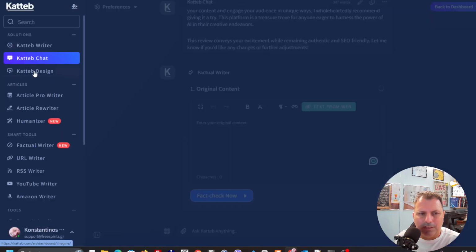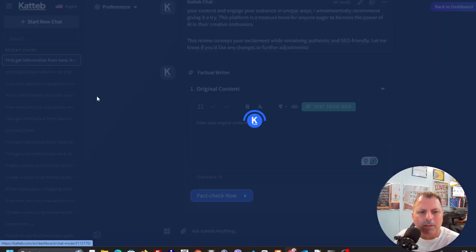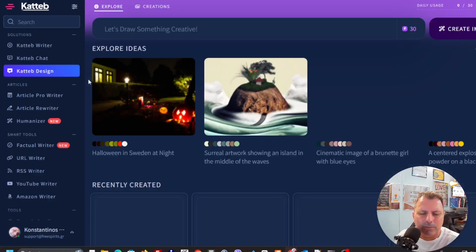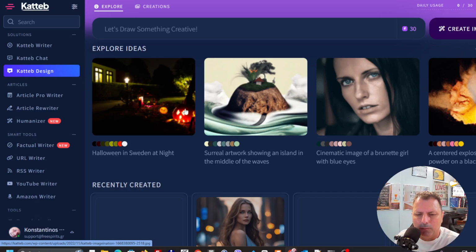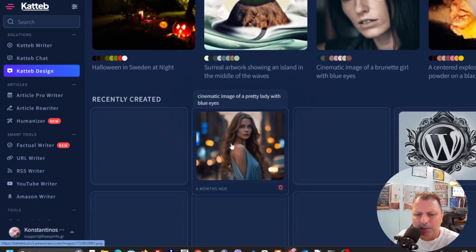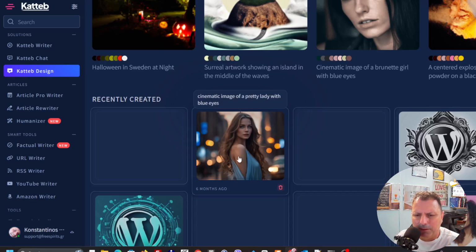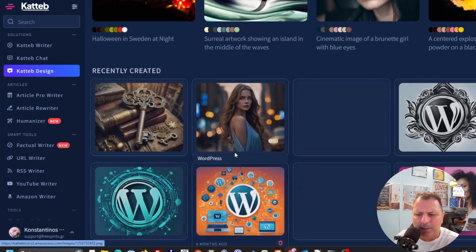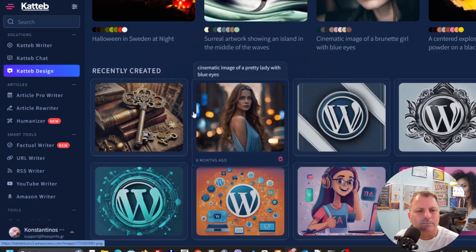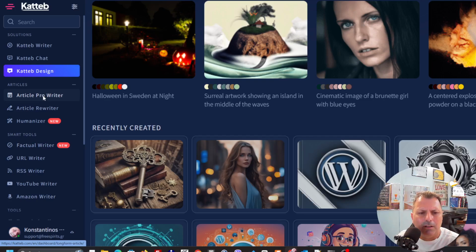It works like ChatGPT, and it's really interesting how focused and concise it can become. You have the Katteb design, where you can create any kind of picture with a simple prompt. You see that I created this one, a cinematic image of a pretty lady with blue eyes, and it created this one. I have created even those with WordPress, and they look really interesting. Let me show you here what else you can create.